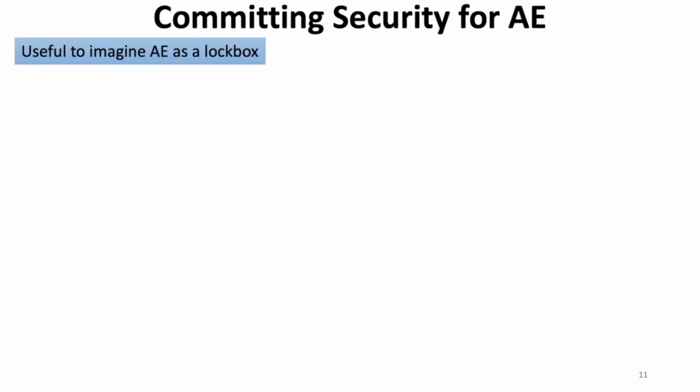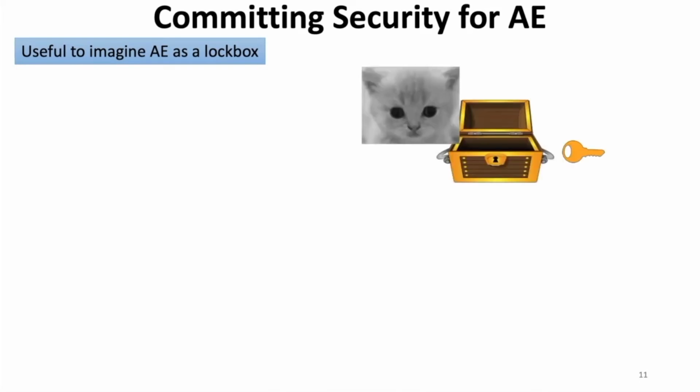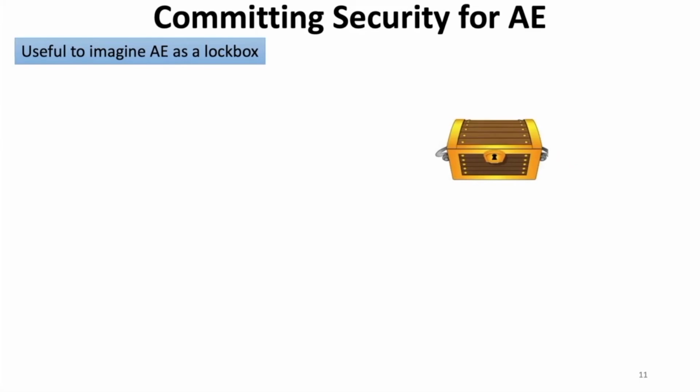So now that we understand the setting and have some examples, I'll explain what this committing security property is. To explain this, I like to use a very simple physical intuition of authenticated encryption as a lockbox. We can take AE and, like a lockbox, we can put a message inside of a box, close it and lock it up and give it to an adversary.